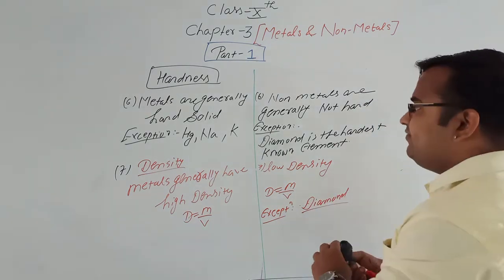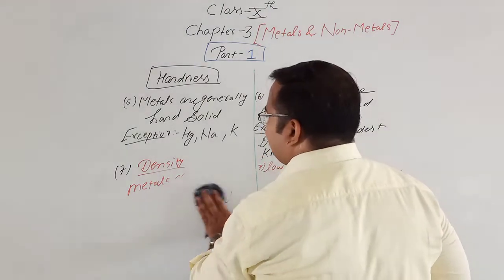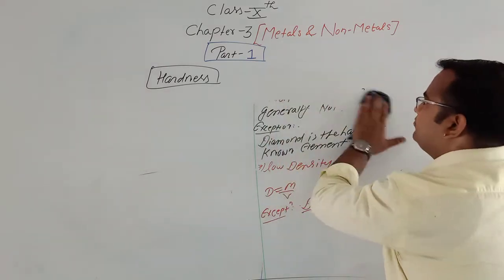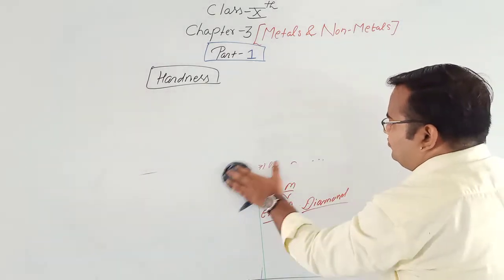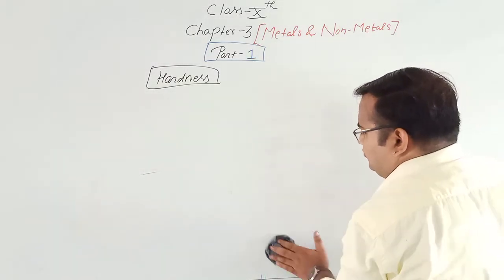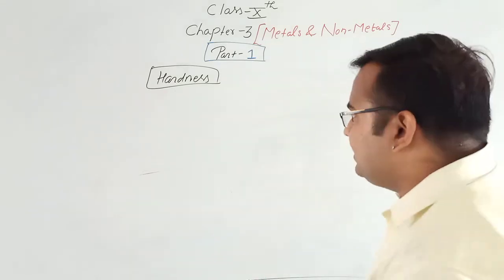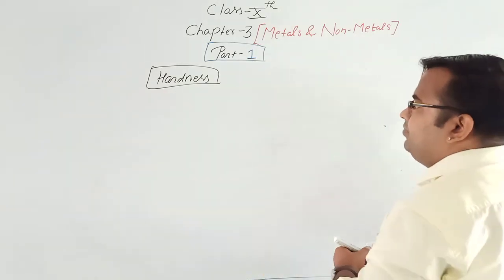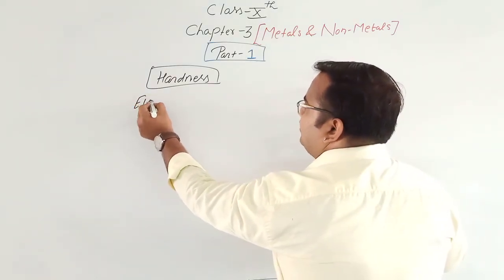The next difference is electrical conductivity.